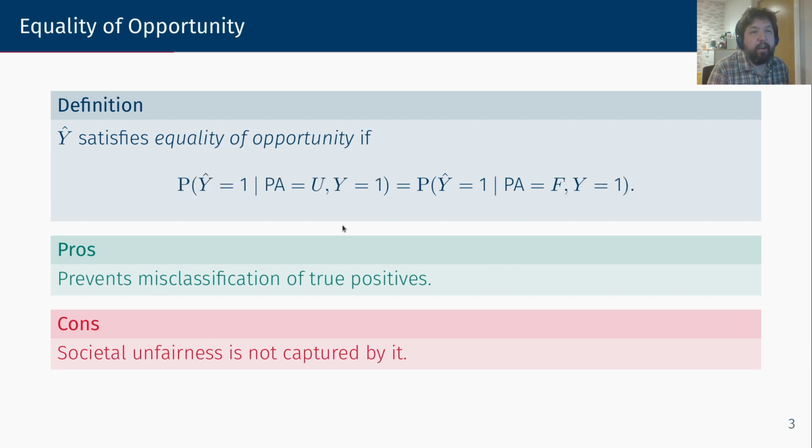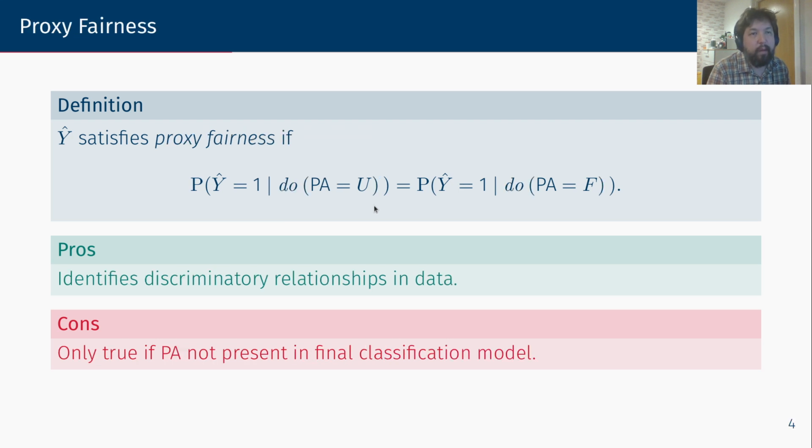The second definition, equality of opportunity, is similar to demographic parity with the difference that we will only be looking at probabilities over true positives, not over the whole protected attribute subgroup. And finally, proxy fairness has to do with intervening the test set.